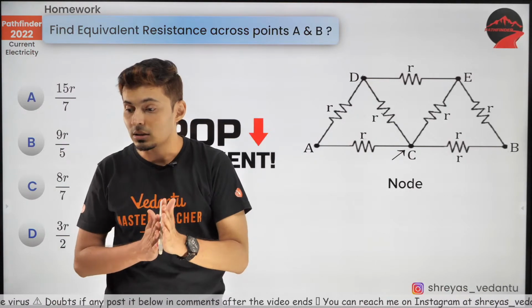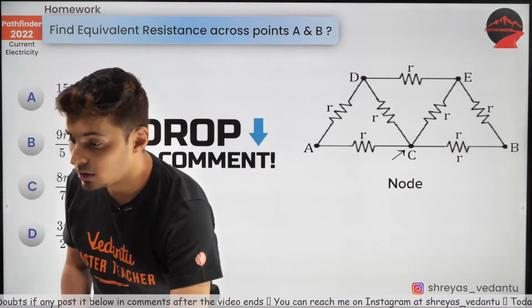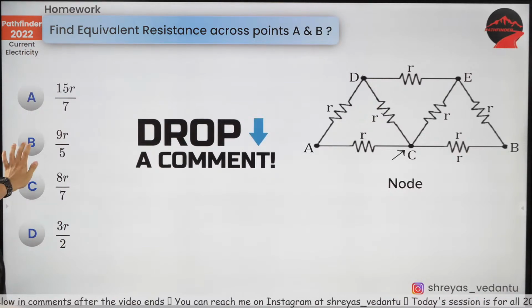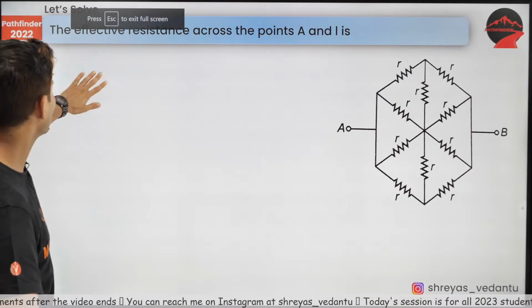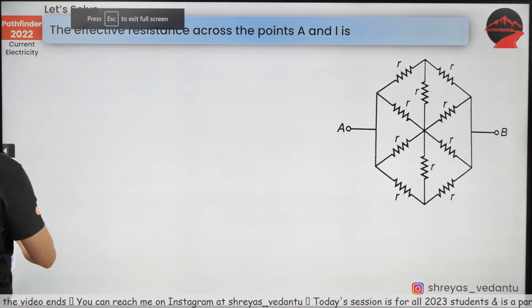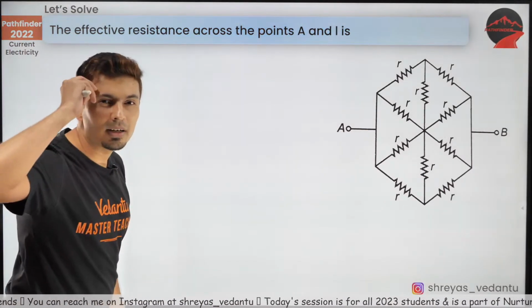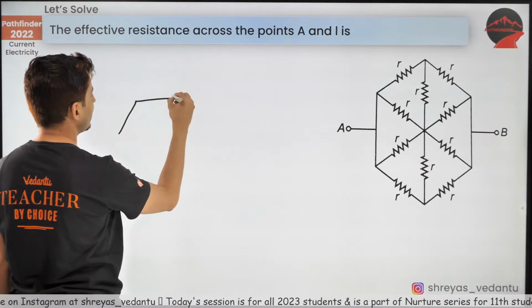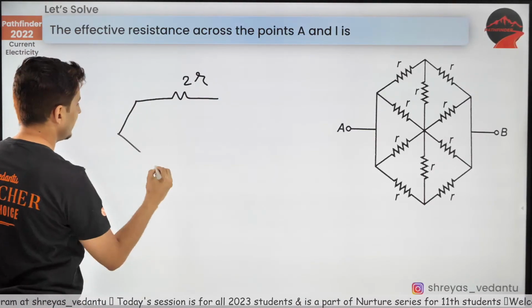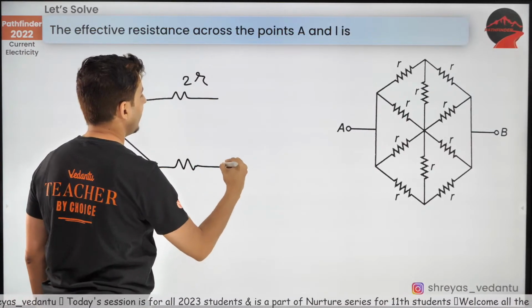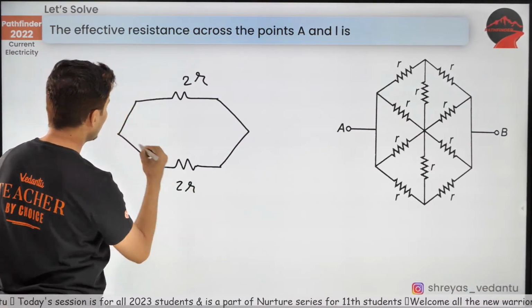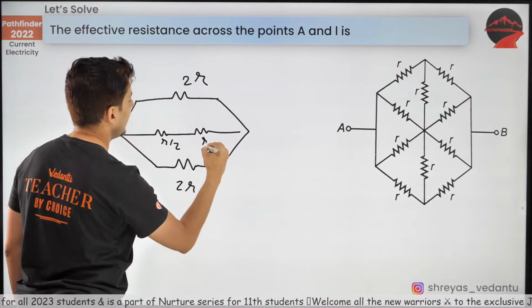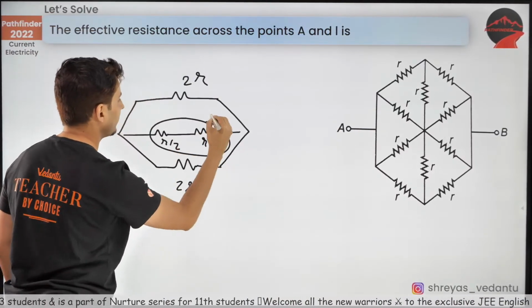Oh, acha. I think I understood what you guys meant. Oops. I'm so sorry, I made a stupid mistake out there. Thank you very much. So I think there was 2R here and there was 2R over here, and there was R by 2 and R by 2 over here. My bad, guys. Sorry. This together was R.